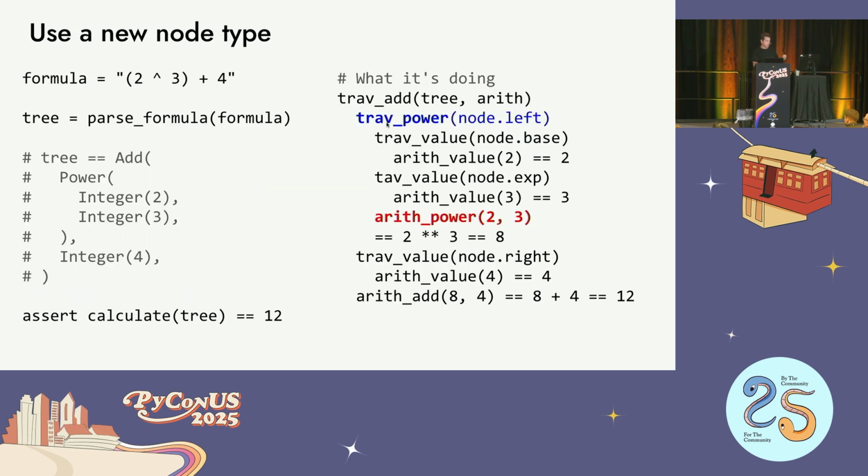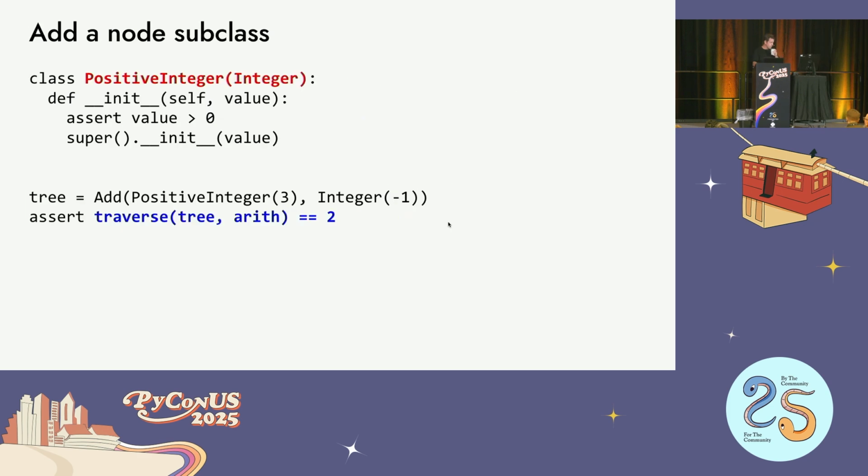Just like before, it'll discover the fact that it needs to call this traverse power function when it's happening. I've taken the single dispatch parts out of this so you don't see them anymore, just to make it easier to read the stack trace. So add knows it needs to call power, and then when you call the arith function, it knows it needs to call the power version of that. So it all just bolts in just like the other example. It all just works automatically. Subclasses work just like every other one. There's no downside there.